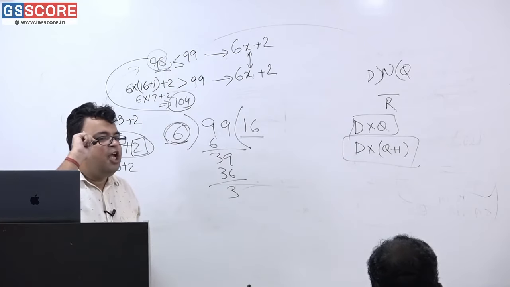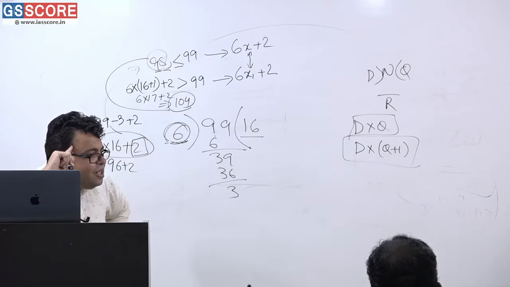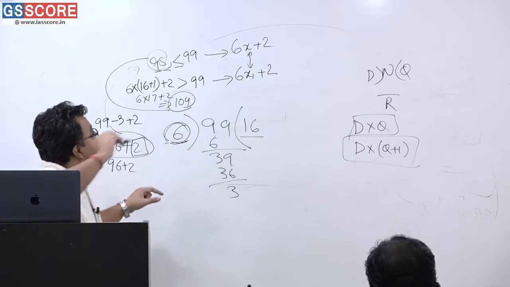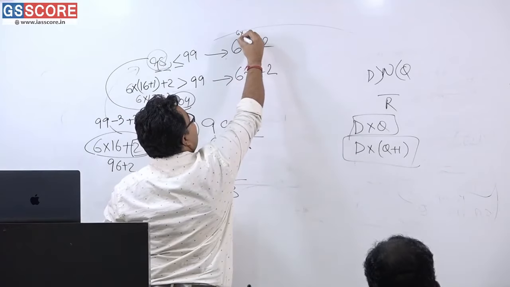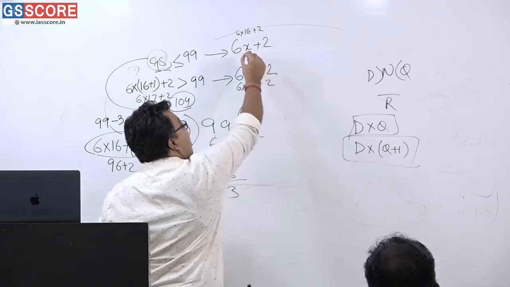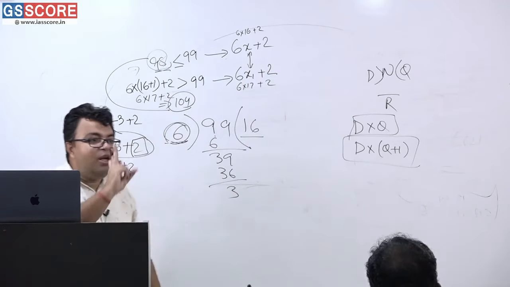So you should have understood this in mind, that one number will be 6 into 16 plus 2, another number will be one more quotient, 6 into 17 plus 2. So what is the relation between x and x1? What is the relation between 16 and 17? Only 1.